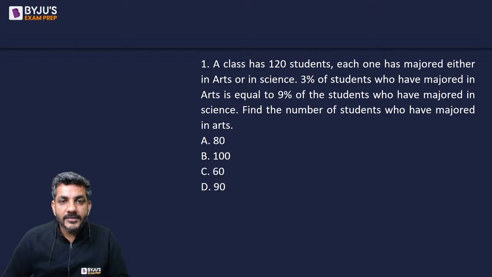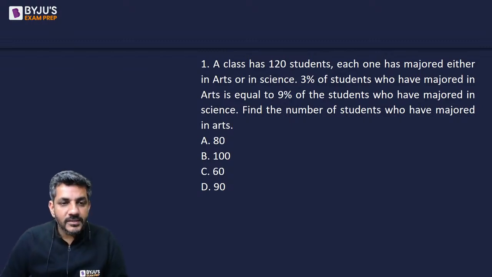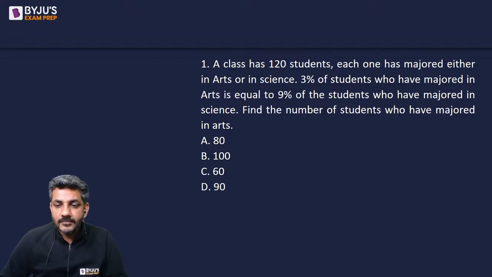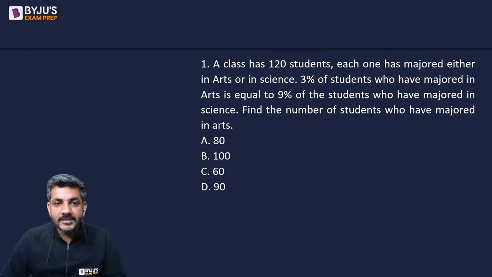The class has 120 students. Each one has majored either in arts or in science. 3% have majored in arts, 9% in science. Find the number of students who have majored in arts. Music Core is the first person to answer. He says D, 90. Can I have any other answer before I start discussing it? Any other answer for question number one? It's an easy question though.